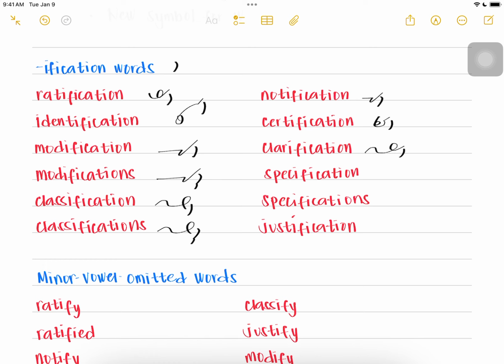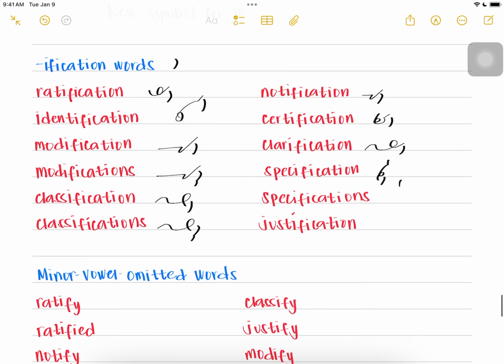Clarification. Specification. Specification as specifications, and justification.